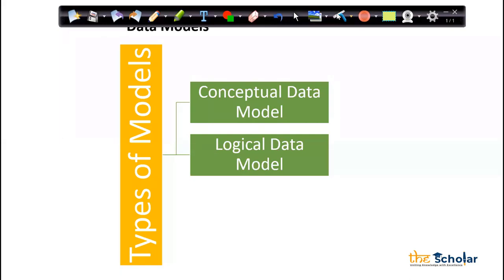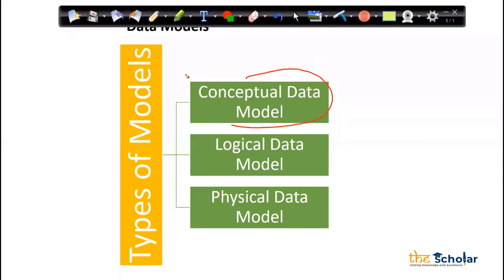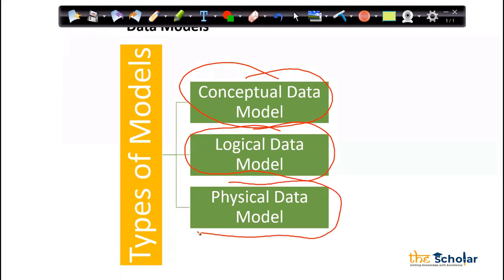Now the third is physical data model. Now what is physical data model? You created a paper with all the ideas. You created all the relations, right? Primary key, foreign key, all those things. But now you have to develop that in the database. You have to create that in the database physically. So physical data model is nothing but when you are actually developing the entire table structures. All right.